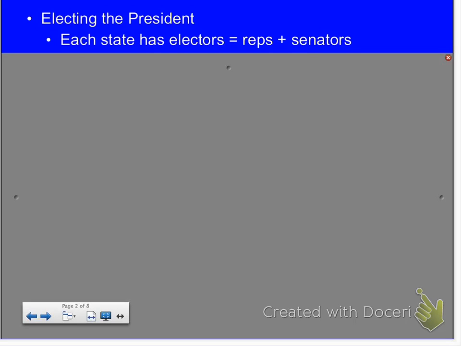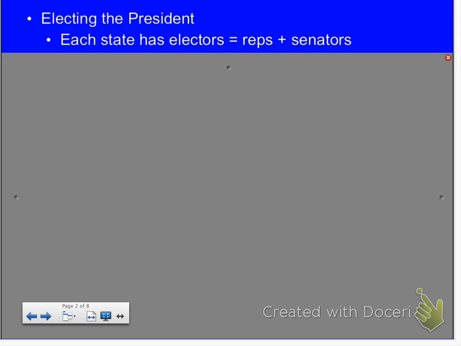So how many electors will we have? 6. We now have 6 electors. Okay? California has 55 electors. So how many representatives do they have? 53. Senators? 2. So is California a little bit more important than Iowa because they have a lot more votes? They're worth a lot more, right?